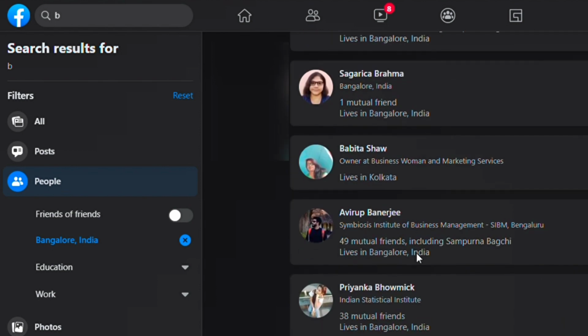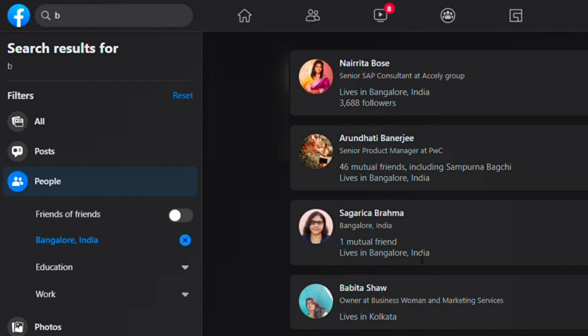So that is really great. You can meet someone, or you can get to know new friends via this technique. And if you want to refine your search, then you can obviously add your work. If you want to get in touch with someone who works in your workplace or also in your college, you can get in touch with someone.